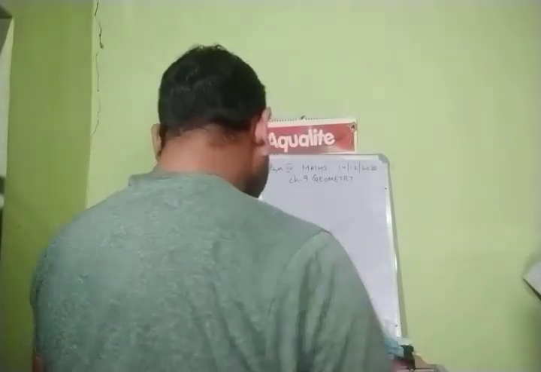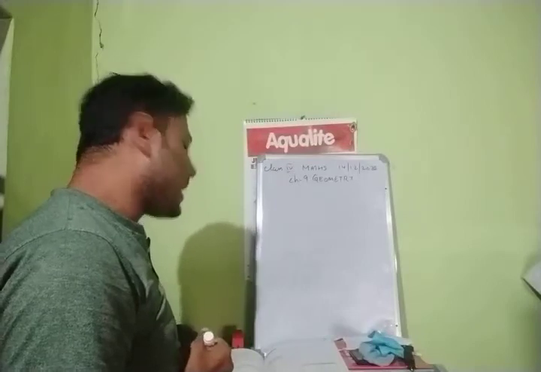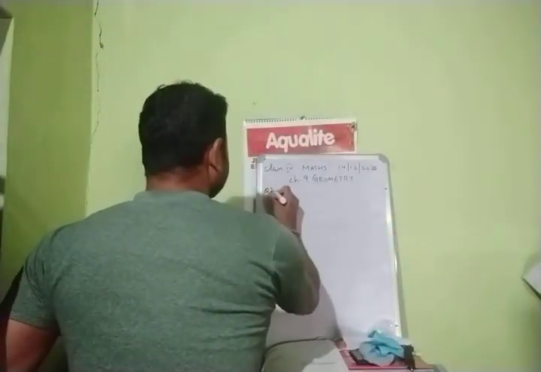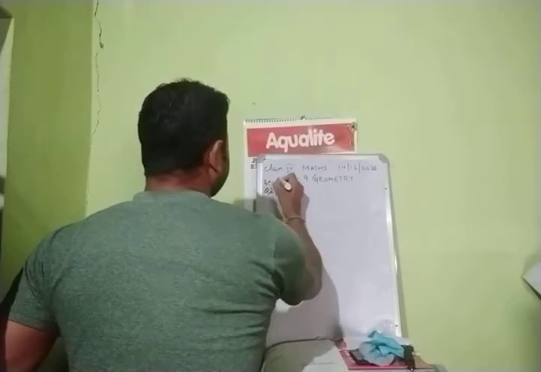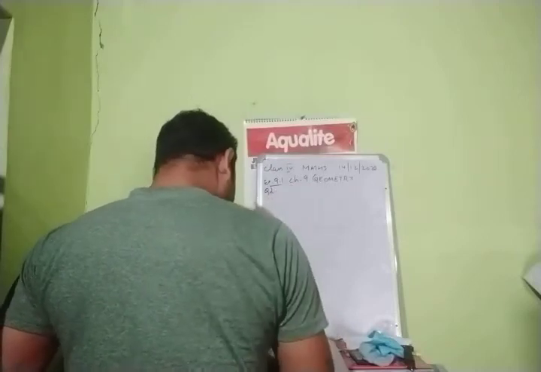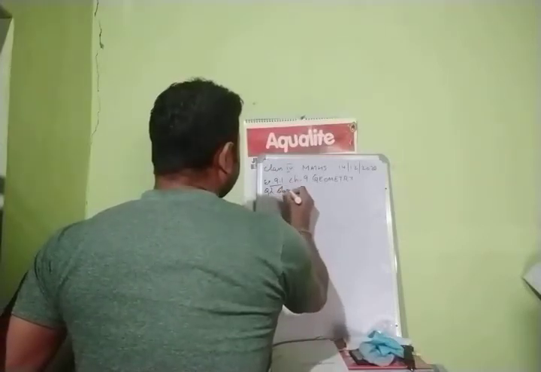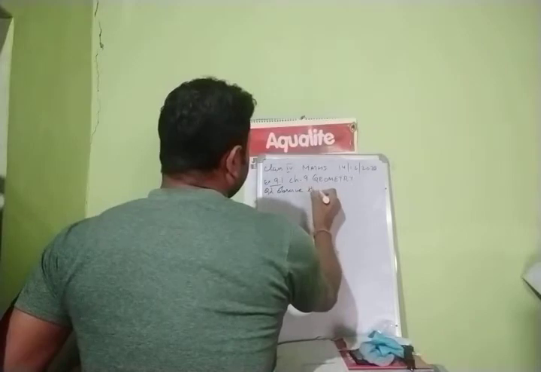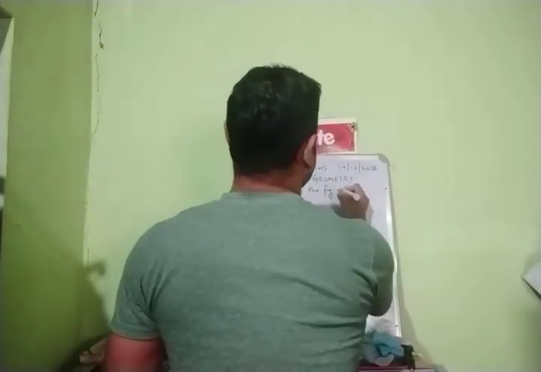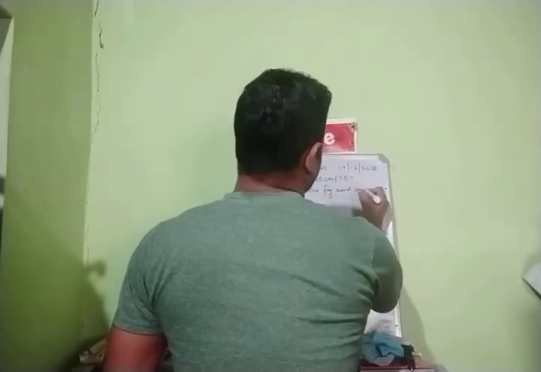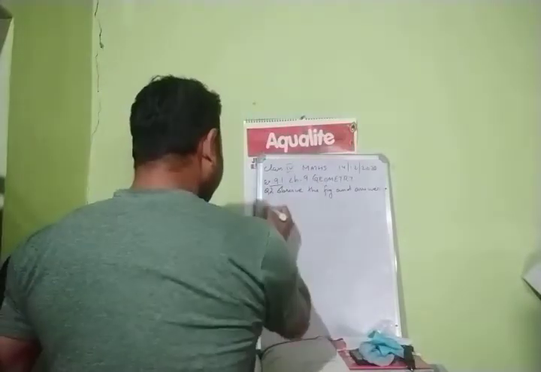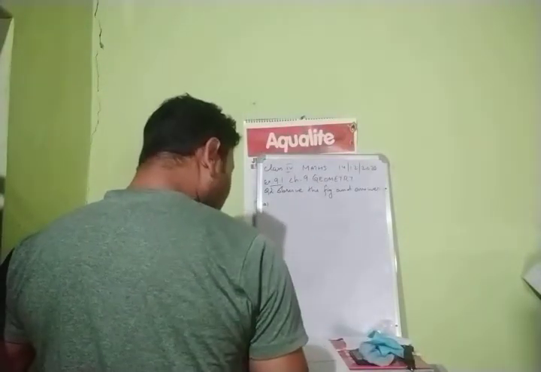Question number 2. Observe the figures carefully and answer these questions. Okay. Question number 2. First of all, exercise 9.1, question number 2. Observe the figure and answer. Question number A. Okay. One figure is there.